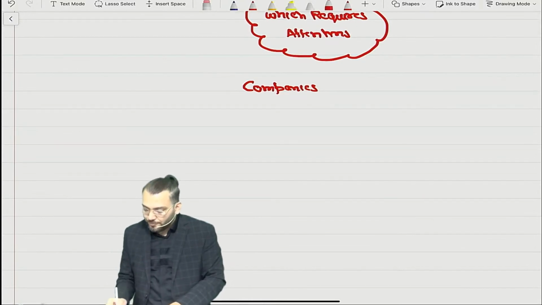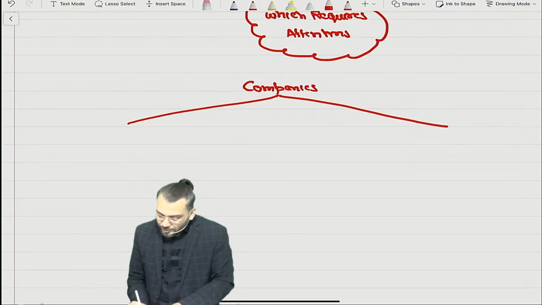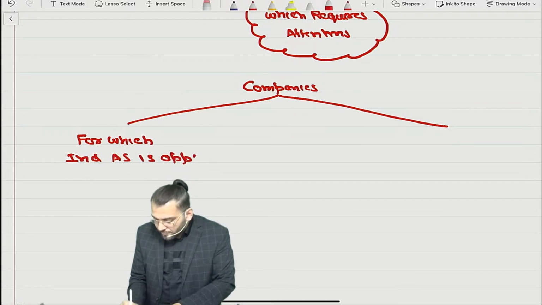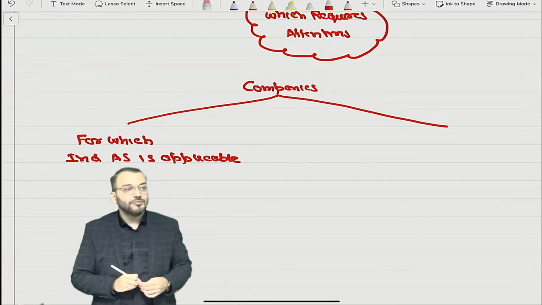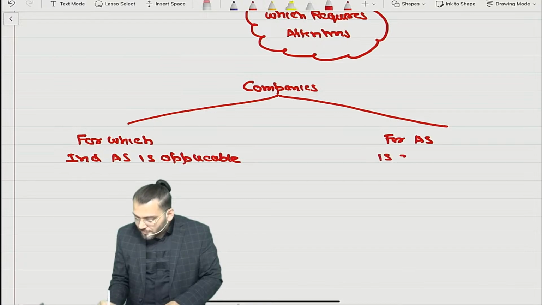There are some companies for which Ind AS is applicable, and there are some companies for which AS is applicable.